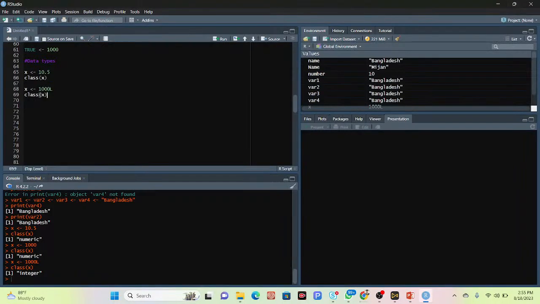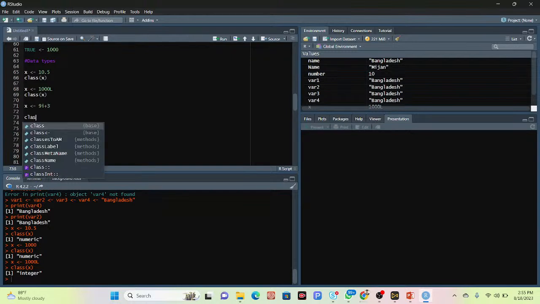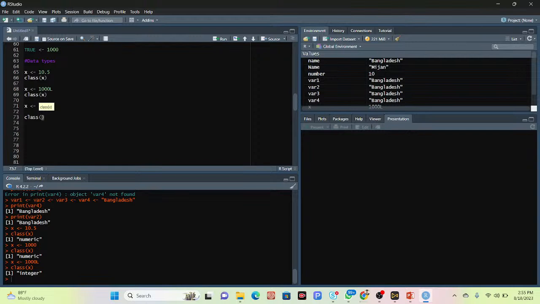So now we talk about a complex number. I take a variable, and suppose I put 9i plus 3. Now I check the class of x. I simply print that, click run, and you can see it's showing complex. Because it has the imaginary part, i is the imaginary part. So it is a complex data type.